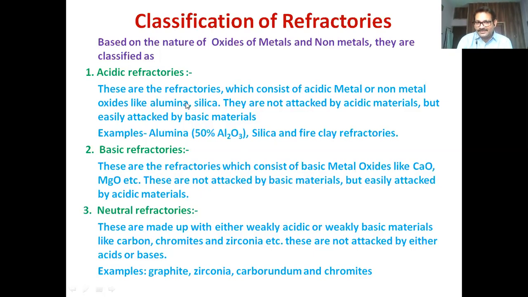So amphoteric metal oxides and silicon oxides are the best examples of acidic oxides. Acidic refractories are not attacked by acidic material but easily attacked by basic materials. Examples: alumina, silica, fire clay.